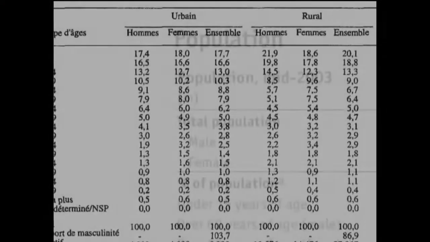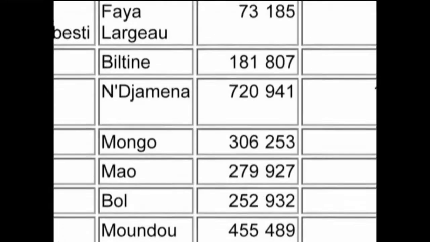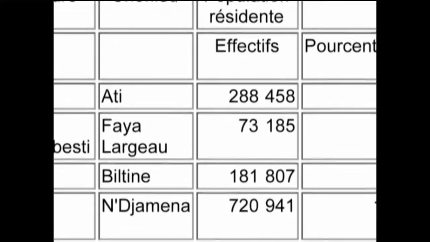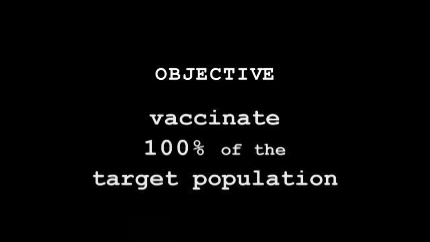Once the target population has been identified, the number of people to be vaccinated may be estimated using demographic data. The objective of a mass vaccination campaign is to optimize vaccine coverage by vaccinating as close to 100% of the target population as possible.